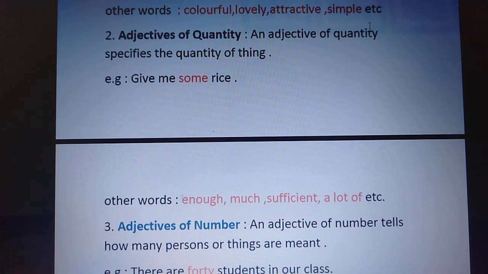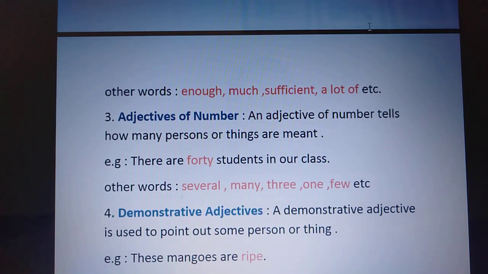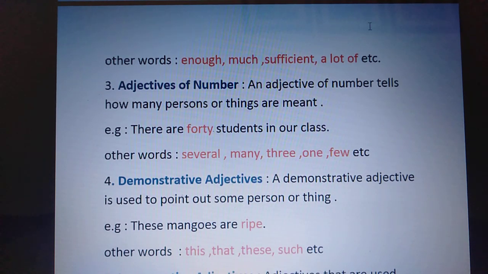Next is adjectives of number. Adjectives of number tell how many persons or things are meant. If you are in some class, you will say that there are 20 students in our class, or as I have given the example here, there are 40 students in our class. So how many students? 40. This helps in knowing the adjective of number. Adjectives of number are basically the words which help in knowing how many nouns there are. They are placed before the countable nouns.